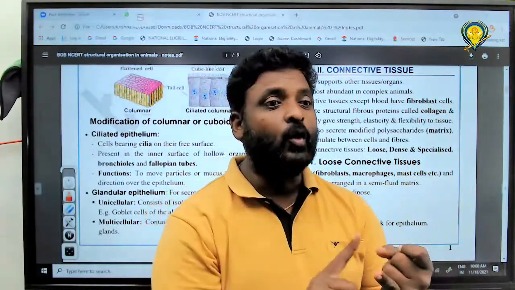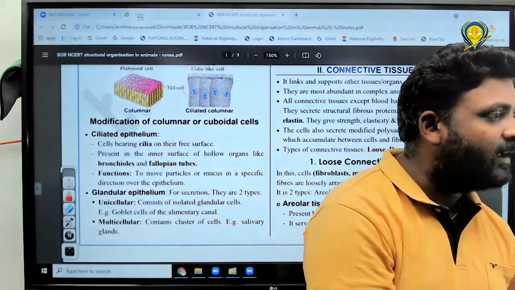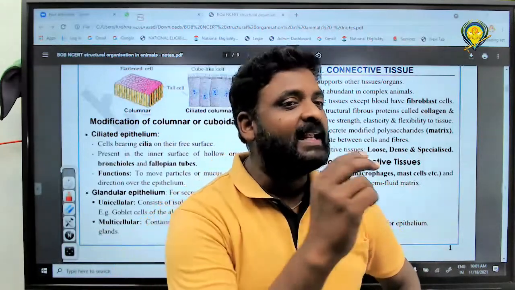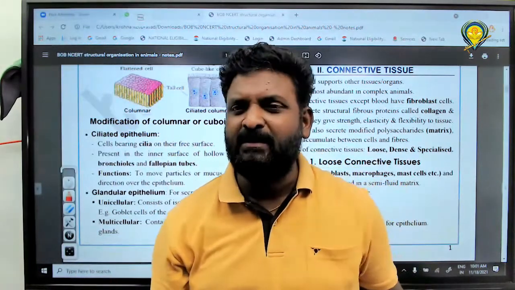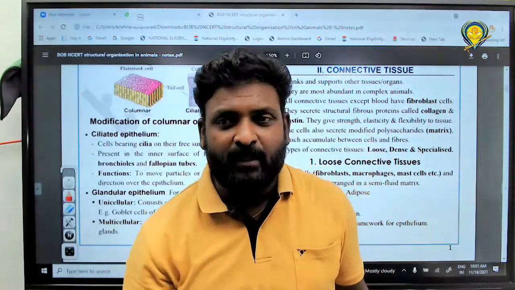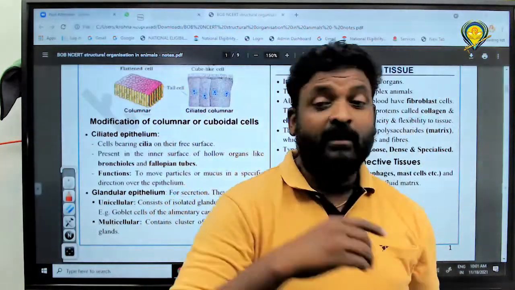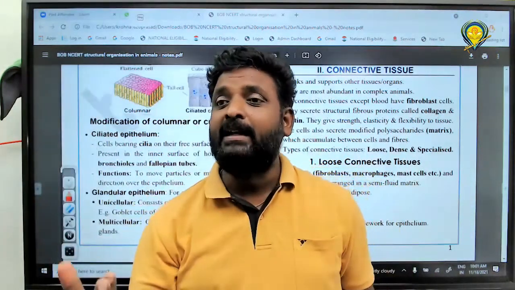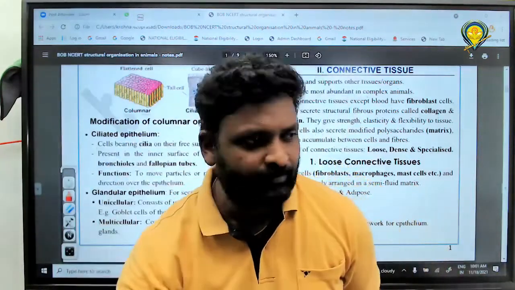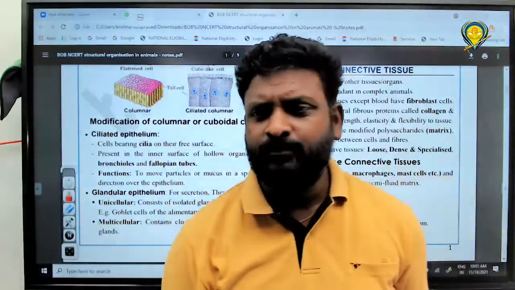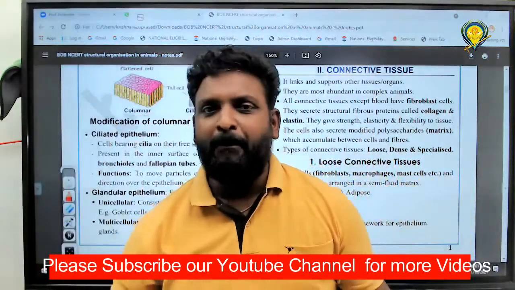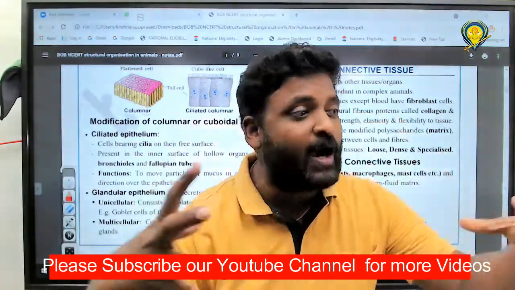What are those? Loose connective tissue, dense connective tissue, and specialized. I will give you clarity about it. Why is it called loose connective tissue? Matrix is made of cells and fibers, so the matrix is arranged loosely. Dense connective tissue means the matrix is arranged densely, compactly packed, means strong.